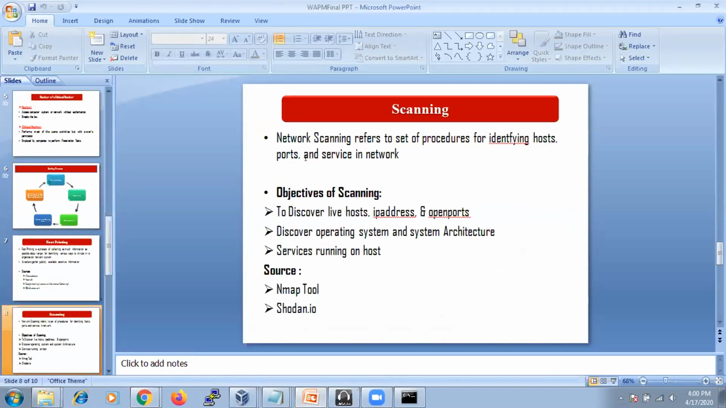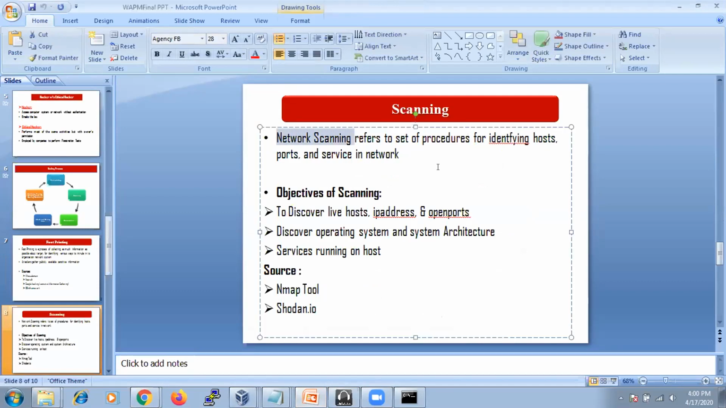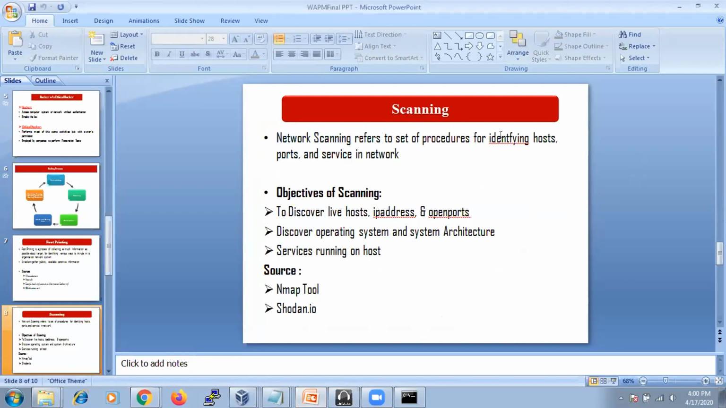In this scanning module, network scanning refers to a set of procedures for identifying hosts, port numbers, and services in a network. Here our target in the scanning module is to find the live host names, IP addresses, what the open ports are, and what the operating system is, Linux or Windows, and all those things. For these things, I'm going to use a tool called the Nmap tool. In Linux it is called Nmap, and the same thing is also available in a graphical user interface, called Zenmap. That's it, Nmap or Zenmap. Both are the same thing.